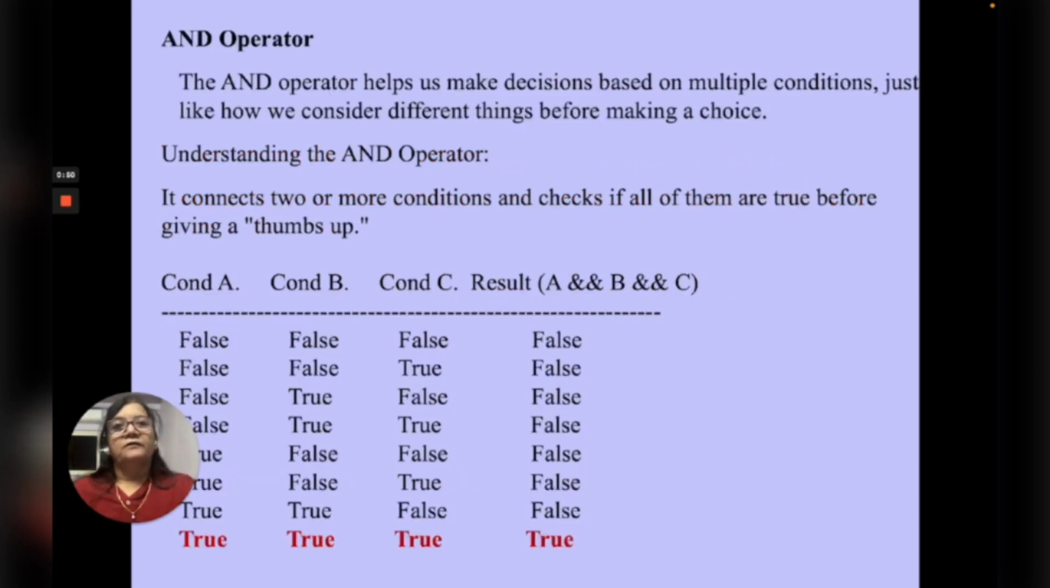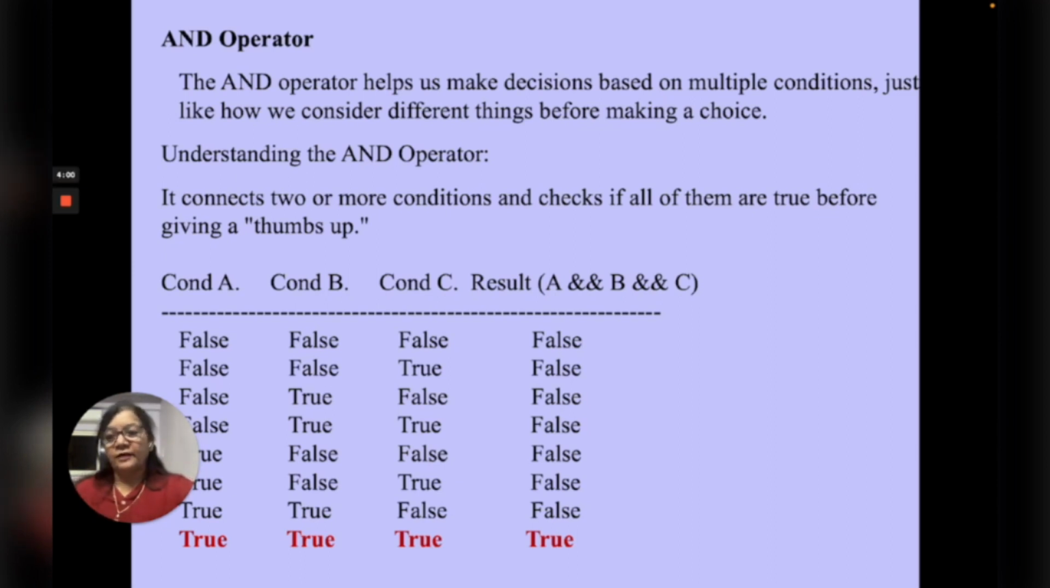AND operator. AND operator helps us to make decisions based on multiple conditions, just like we consider different things before making a choice, isn't it? How do we use AND operator in our algorithm? AND operator connects two or more conditions and checks if all of them are true before giving a thumbs up. So if all the conditions are true, then it is true. Otherwise, in all other cases, it will yield the false result.